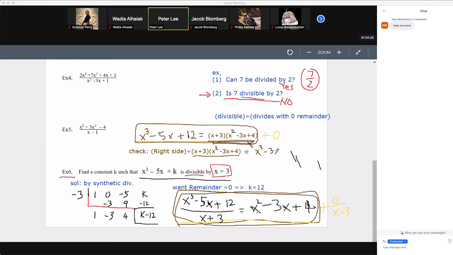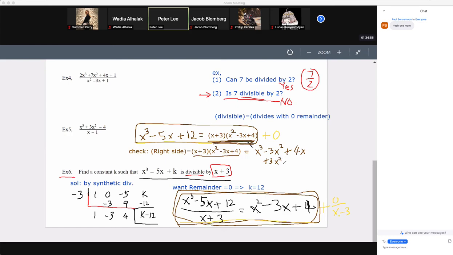Then let me erase this stuff right here. And then what's in the plus 4x? Plus 4x. So that will wrap up the x. And now we have to multiply by plus 3 here. So now what we want to do is plus 3x squared. I'm going to write it underneath the x squared, so underneath minus 3x squared.